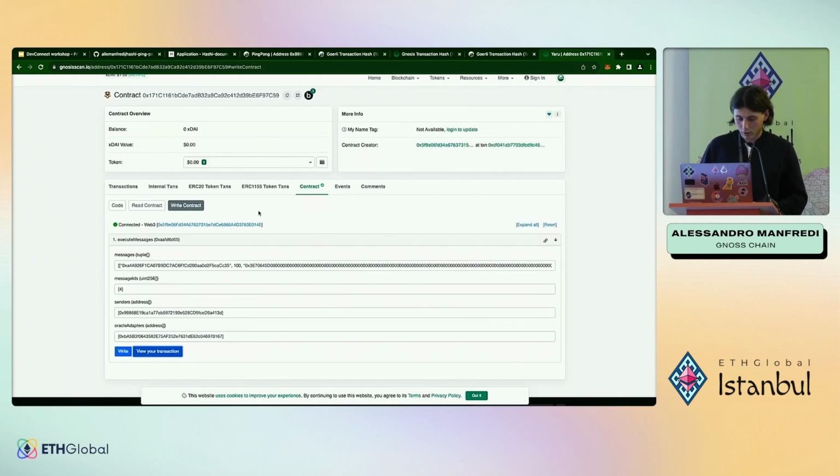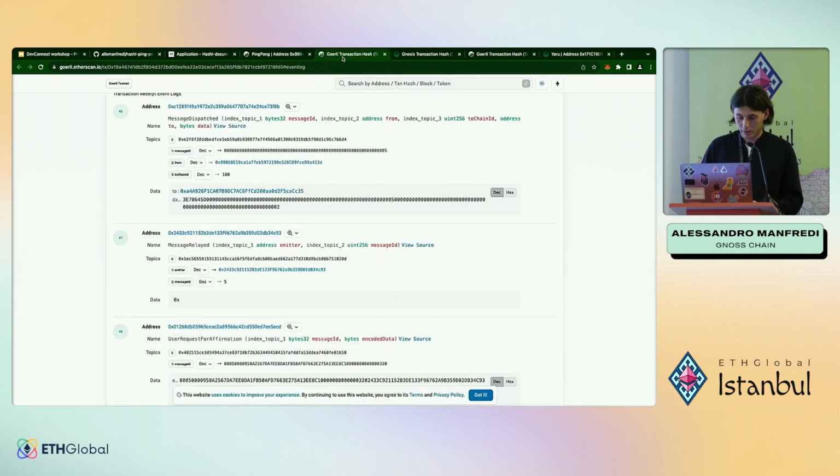Now, within the Yaru contract on the destination chain, when you want to execute a message, you need the sender, so the ping pong contract on the source chain, the destination chain ID, which is Gnosis, and the data. The data is this one.